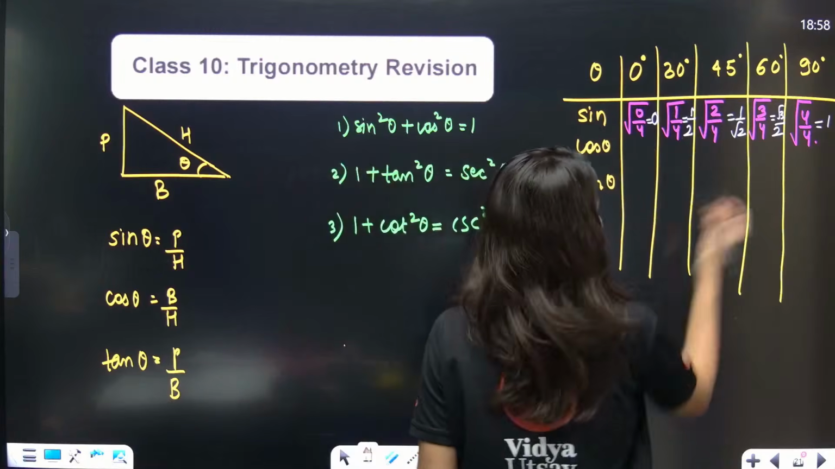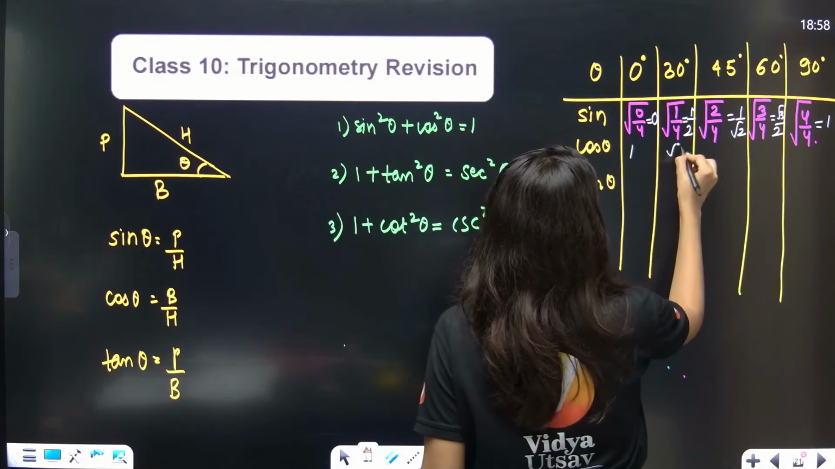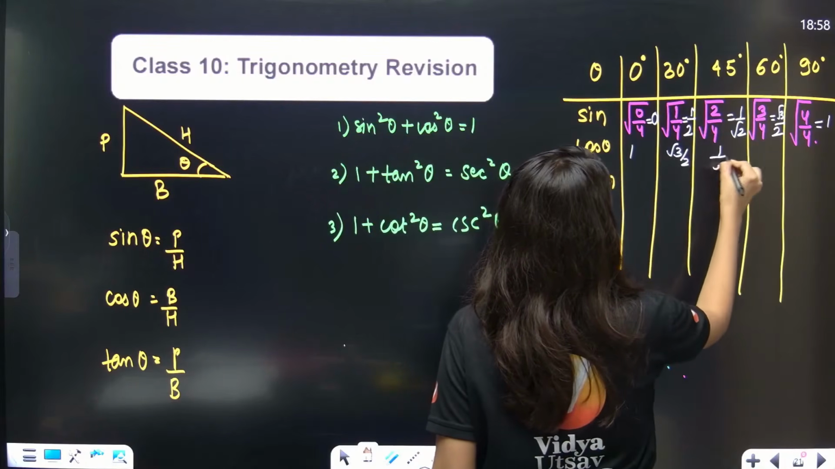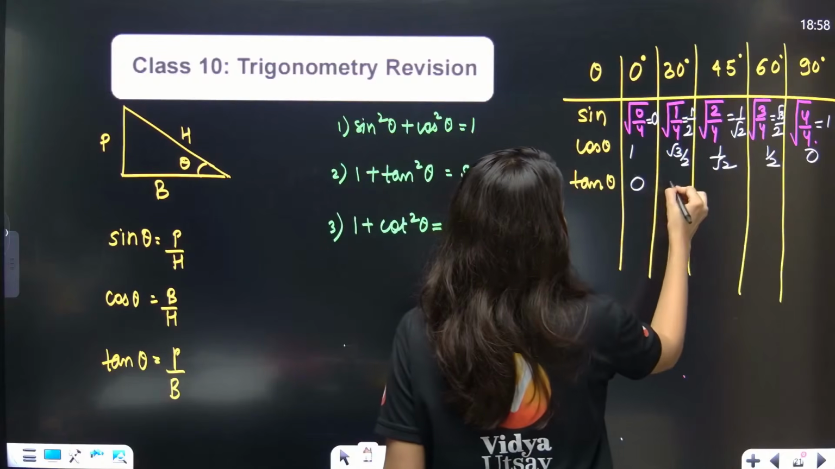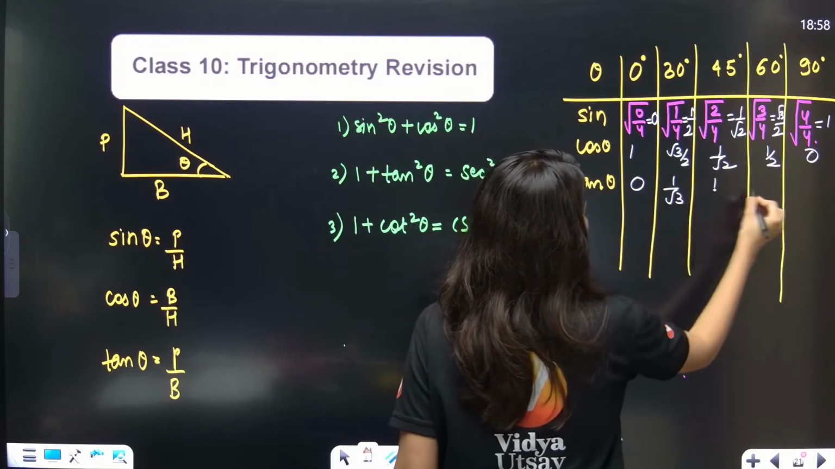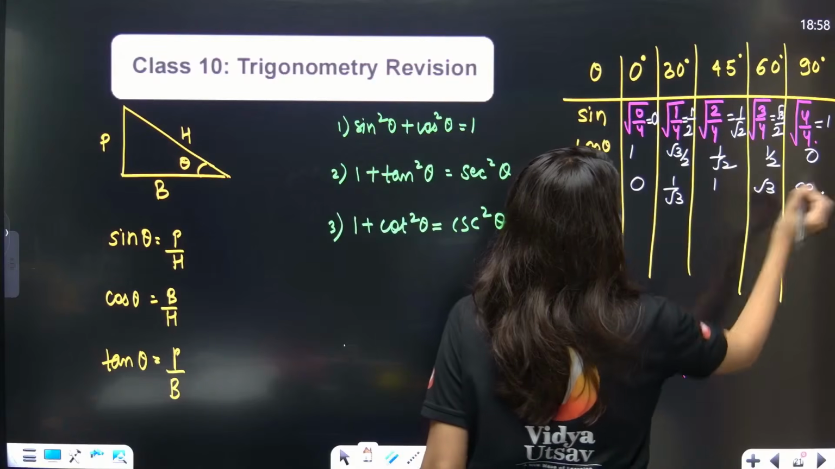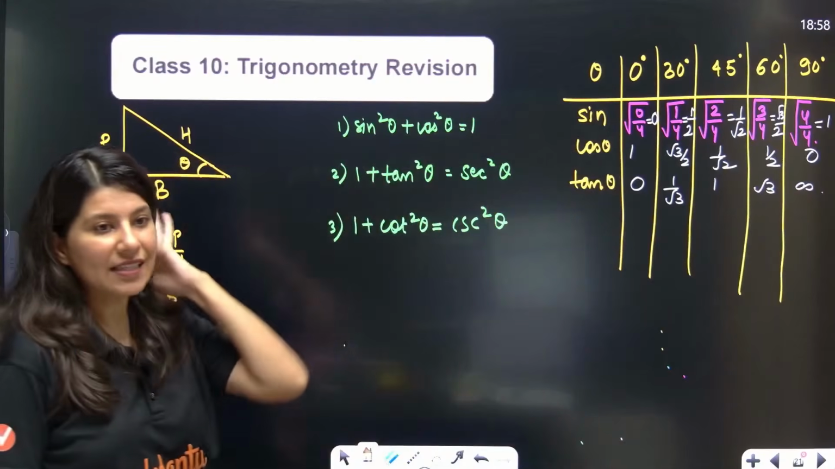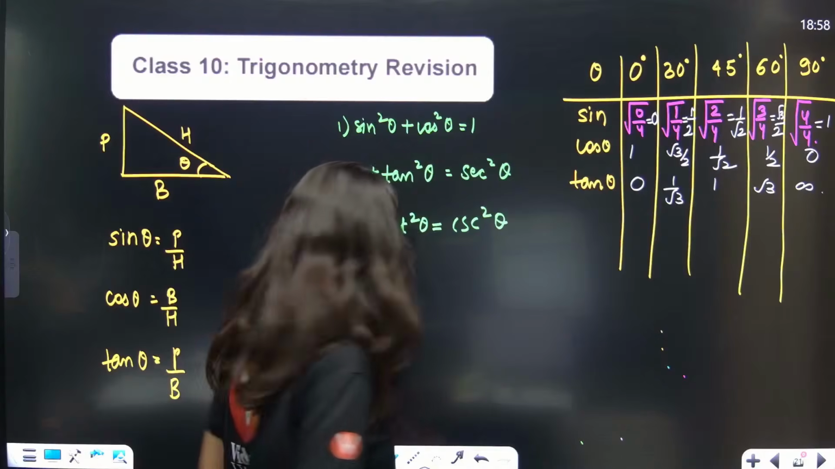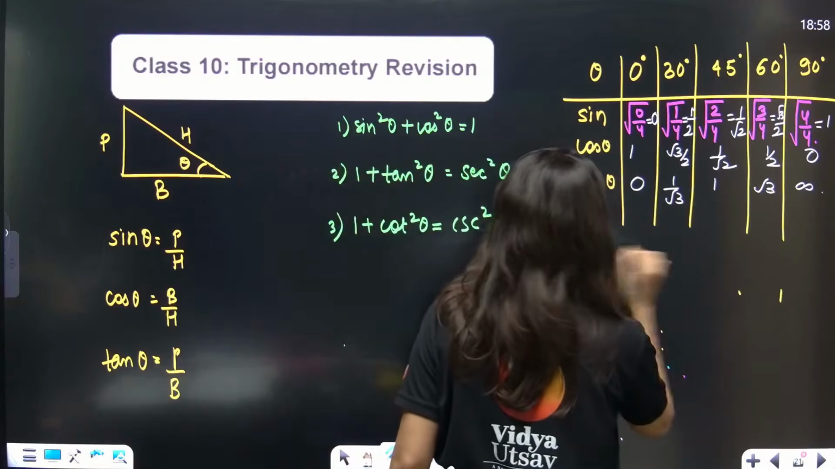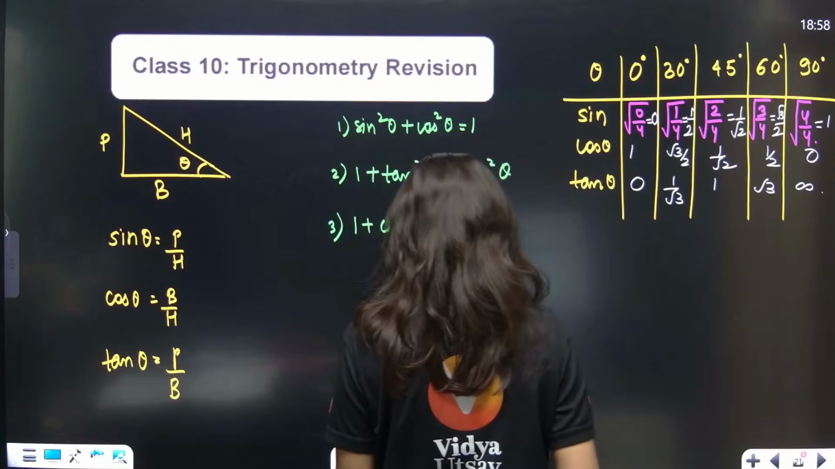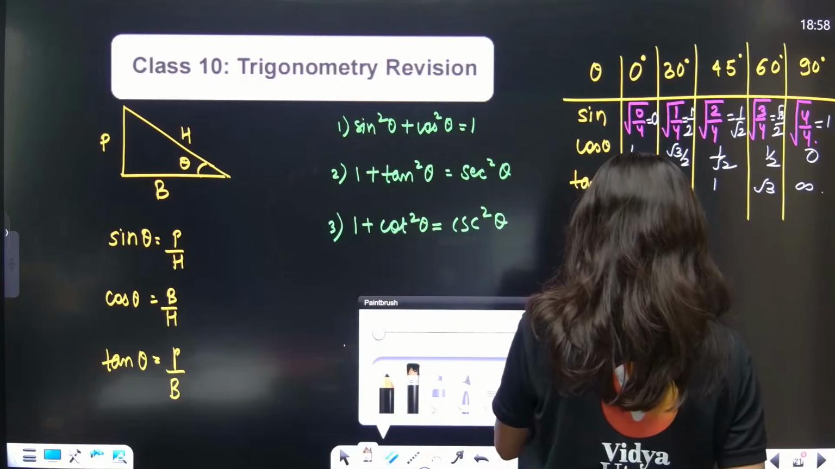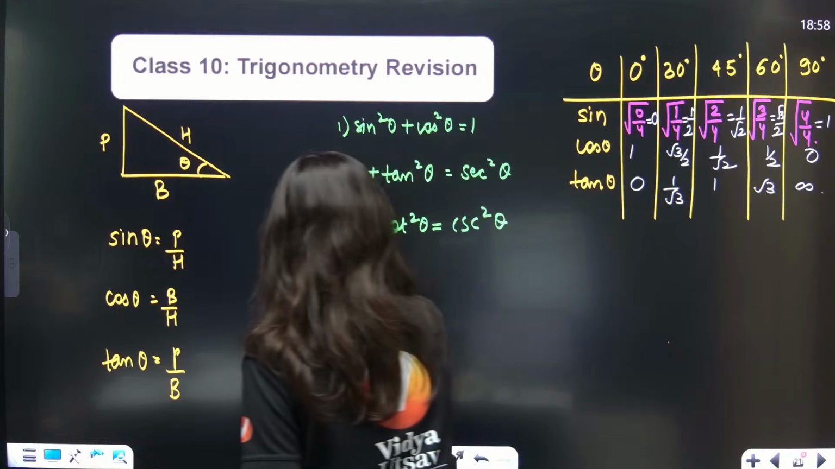Then cos theta will be what? 1, root 3 by 2, 1 by root 2, 1 by 2 and 0. Tan theta will be what? 0, 1 by root 3, 1, root 3 and not defined. All these angles? Yes, everybody? Do you remember it? This is your whole class 10th revision I am doing. Now, one interesting fact I am going to tell you